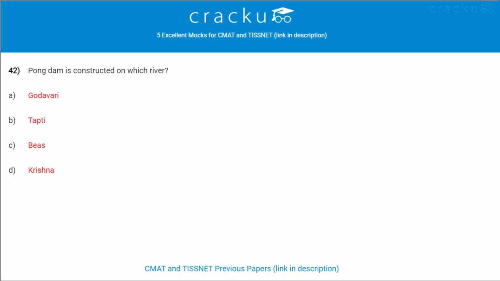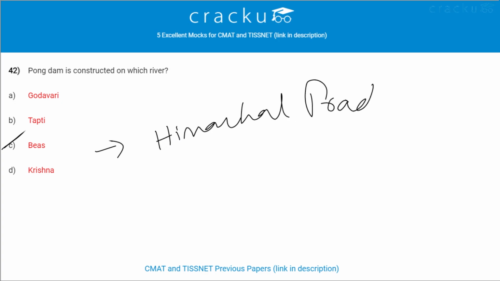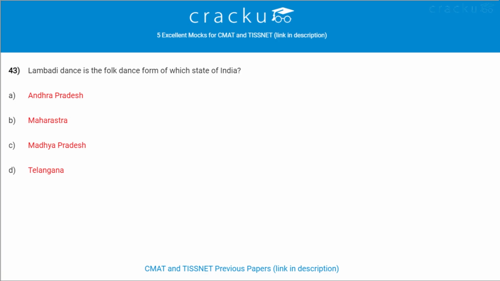Pong Dam is constructed on which river? Pong Dam is constructed on Beas River. This dam is situated in Himachal Pradesh. Next question. Lambadi dance is a folk dance form of which state of India? It is the folk dance form of Telangana state of India.